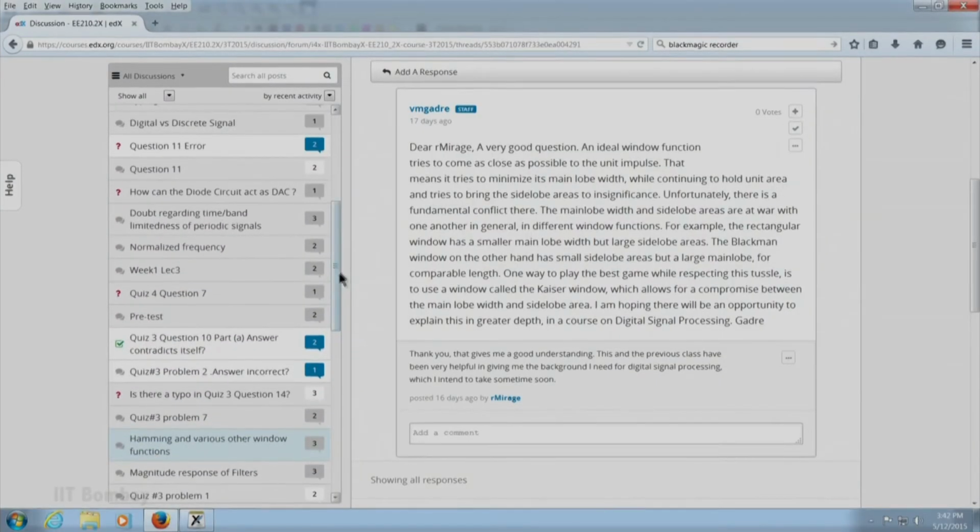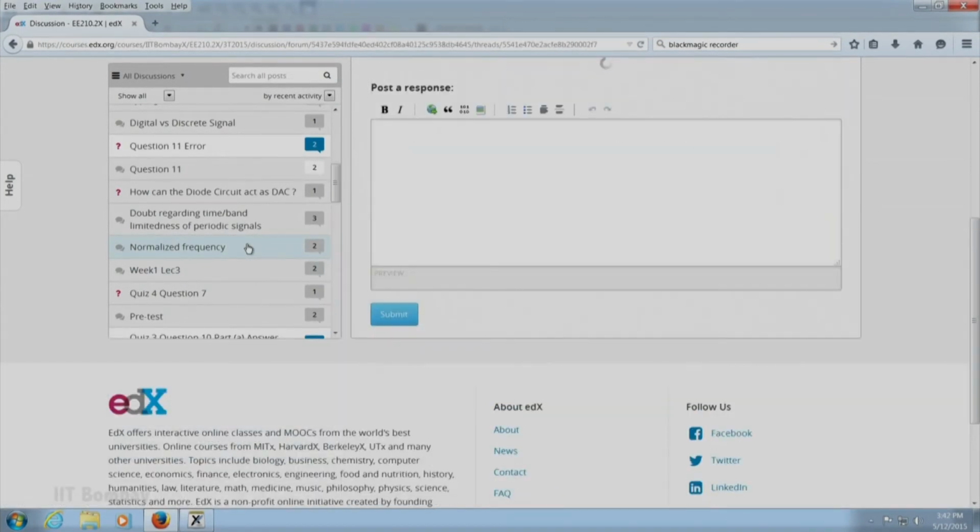Now, there are several questions about the exams, those I think my teaching associates are taking care of, I do not need to go into those.